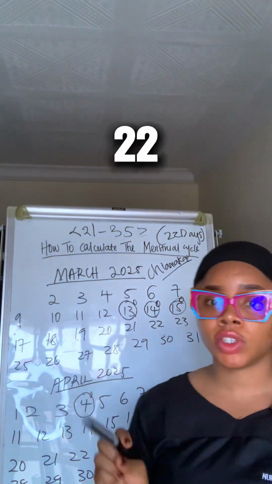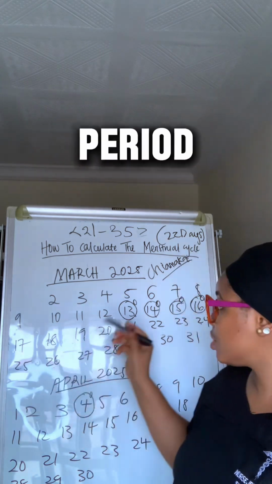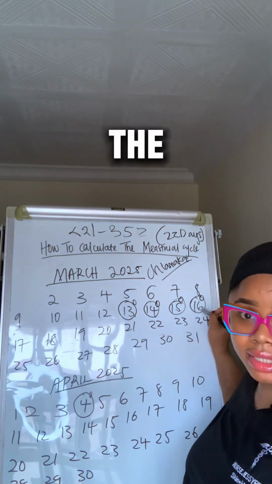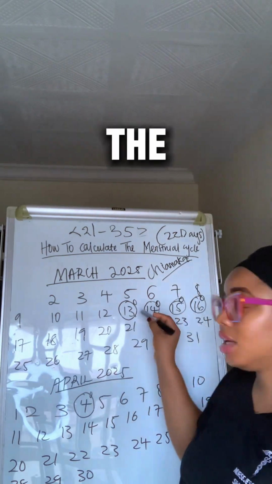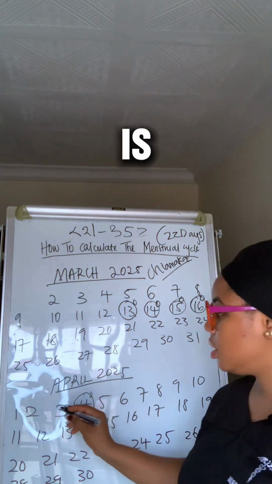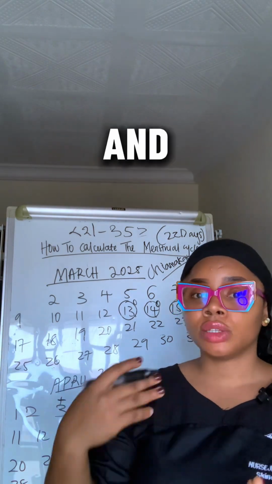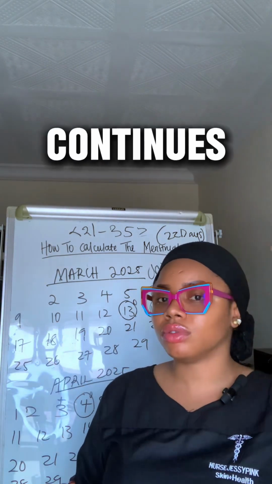Remember, Chiamaka is a 22 days woman. We are going to count the day her period first started, since she told us that her period started on the 13th of March and stopped on the 16th of March. We are going to calculate the day her period first started till the day before the next period. The day before the next period is 3rd of April. That is when her cycle length stops. And once a new period starts, the cycle continues all over again.